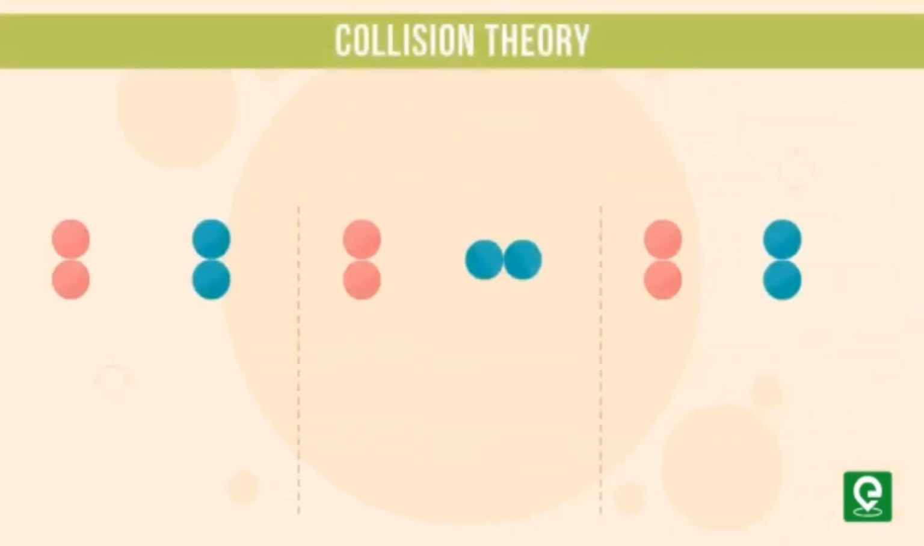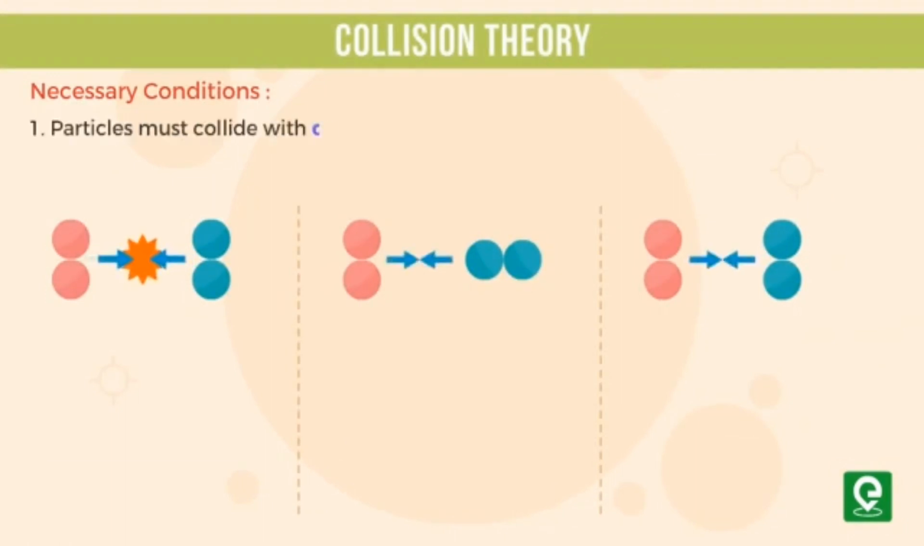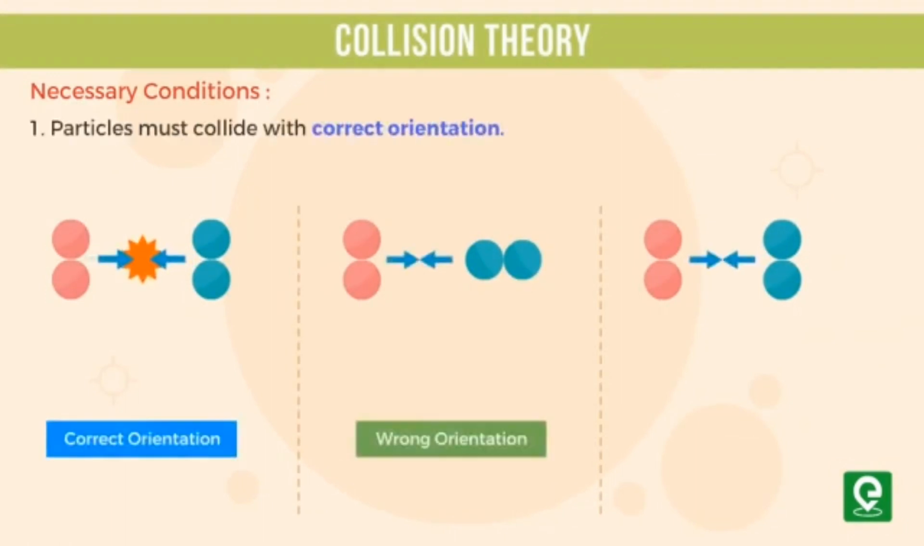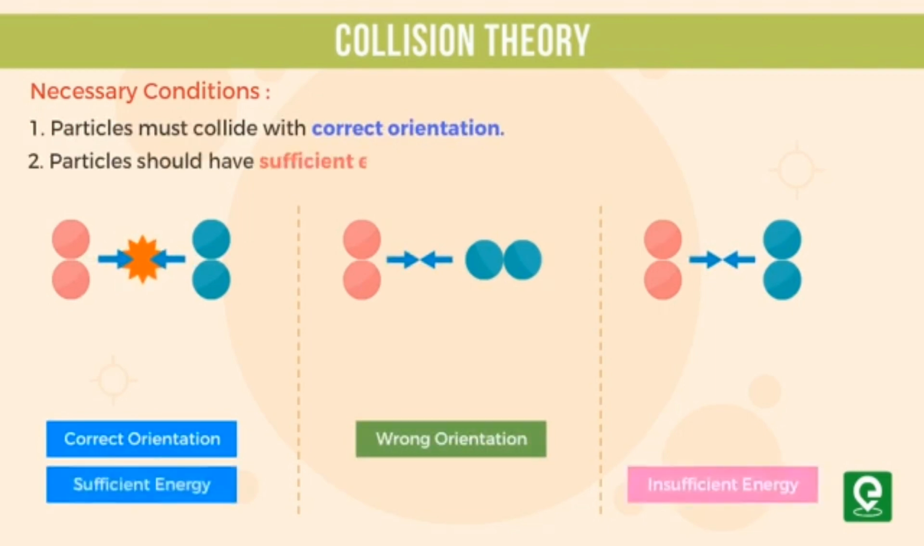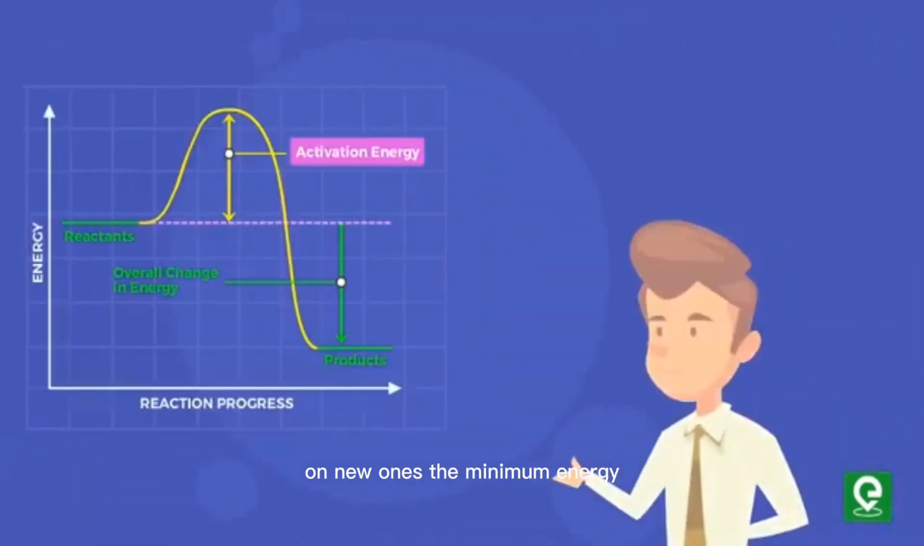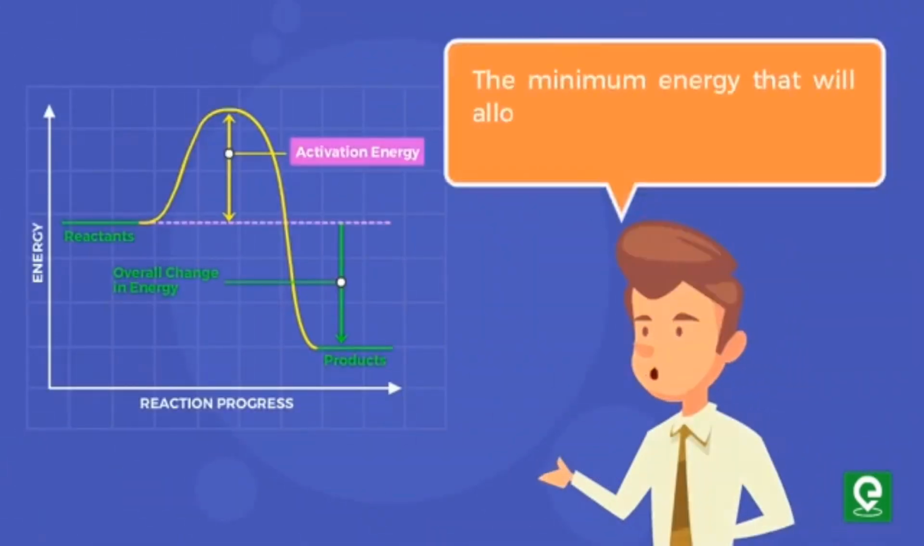According to collision theory, two conditions are necessary for a reaction to occur. 1. Particles must collide with correct orientation, and 2. Particles should have sufficient energy to break existing bonds and form new ones. The minimum energy that will allow this reaction to happen is known as the activation energy.